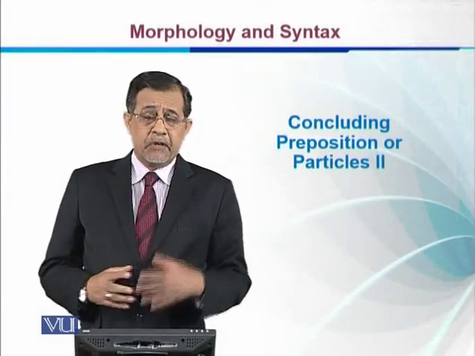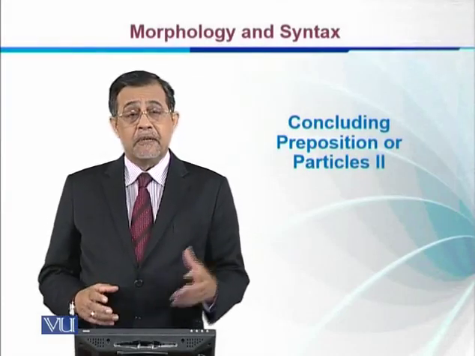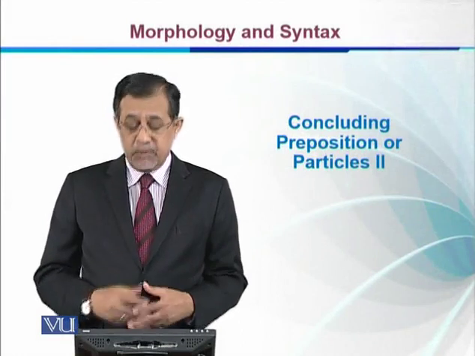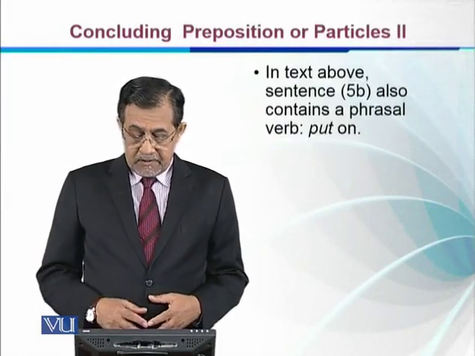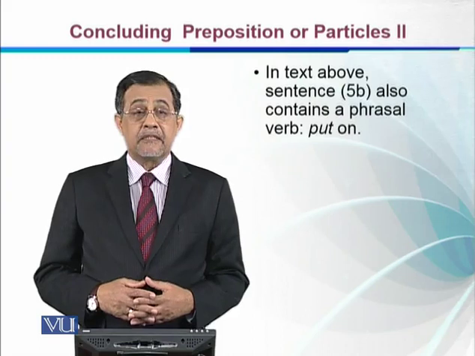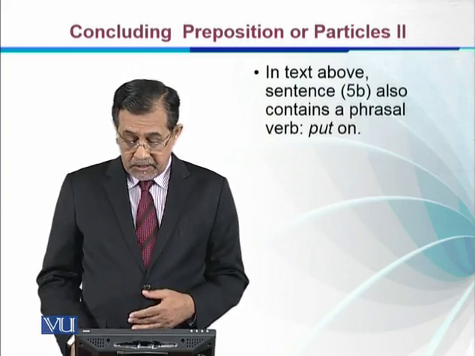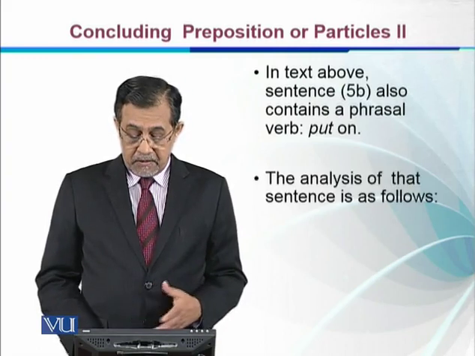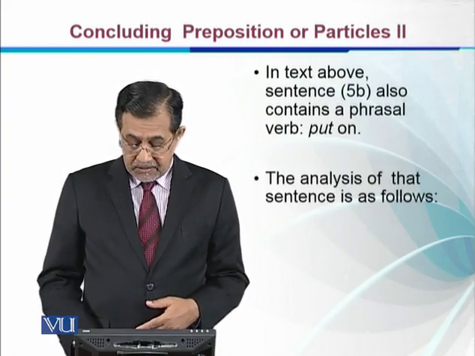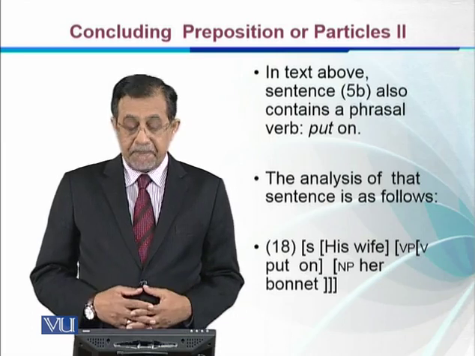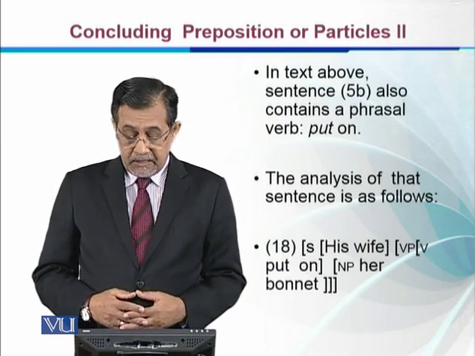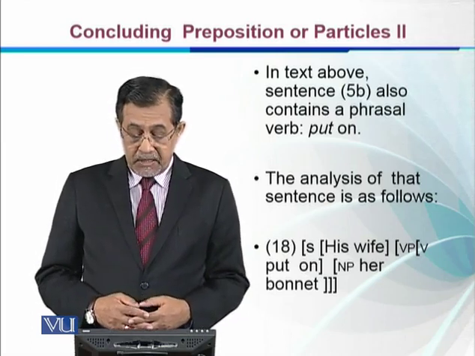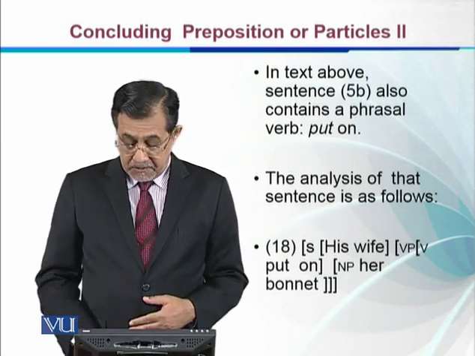Let's talk a little further on preposition or particle ambiguity. In text, sentence 5B also contained a phrasal verb, put on. The analysis of that sentence is as follows. His wife is the noun phrase, and we have verb phrase put on and noun phrase her bonnet.